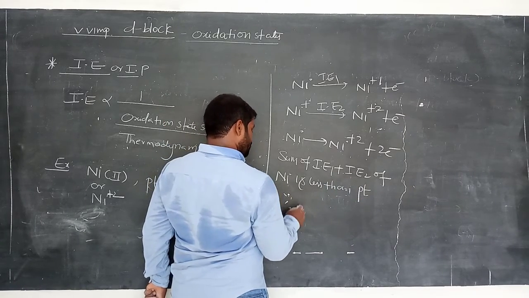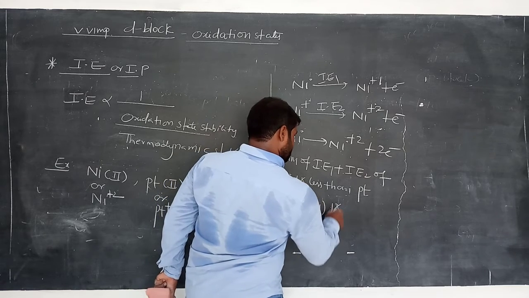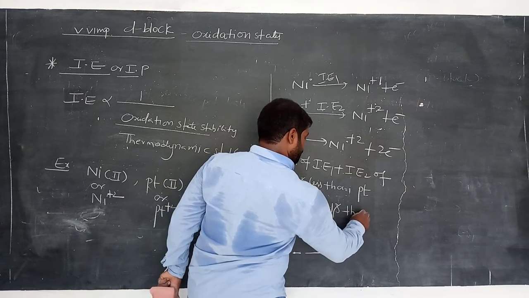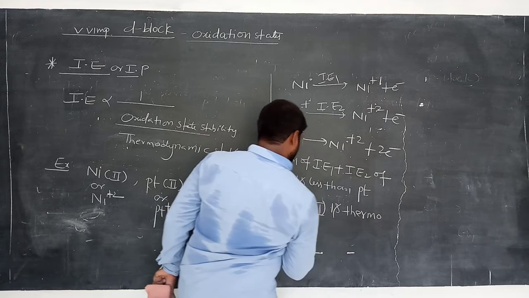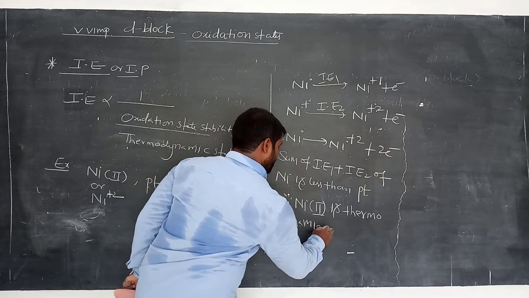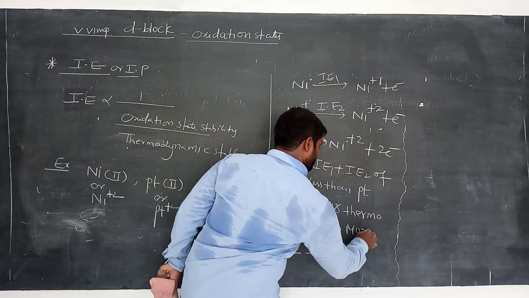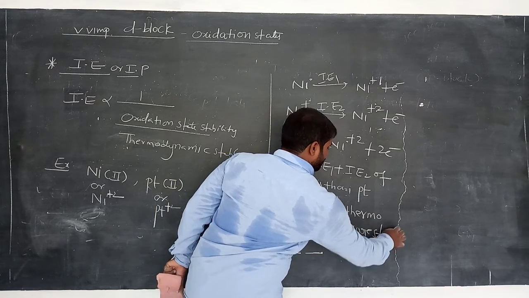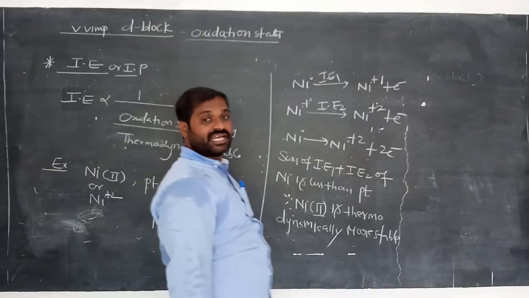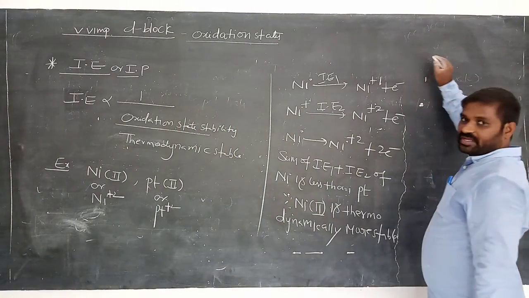So nickel +2 is thermodynamically more stable. Why? Because it has less ionization energy with respect to the first and second ionization energies. Clear?